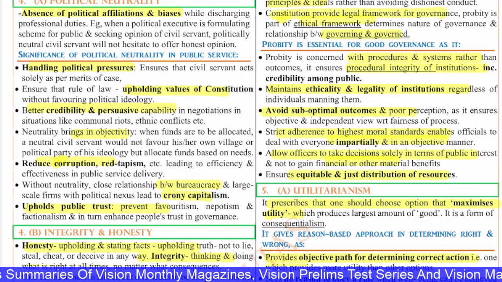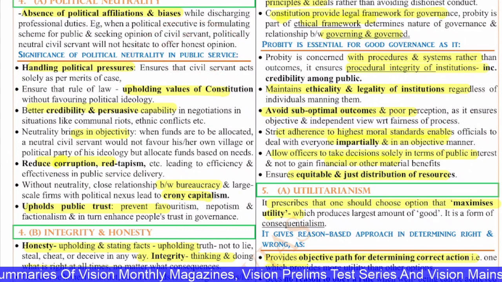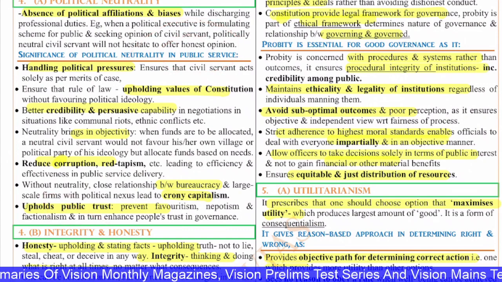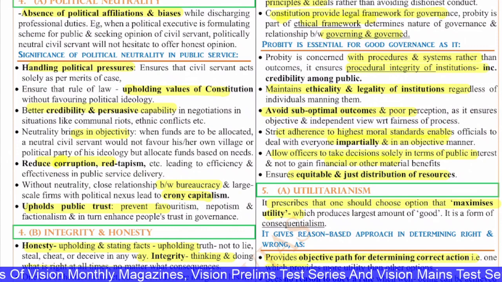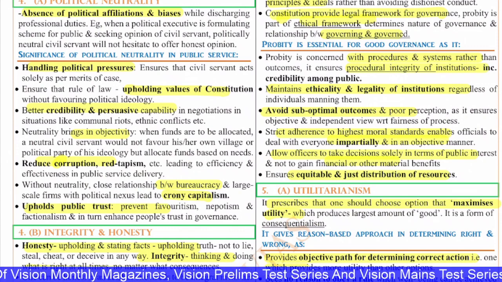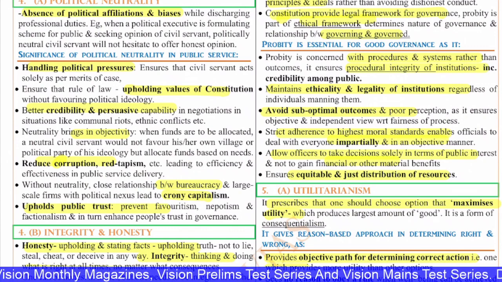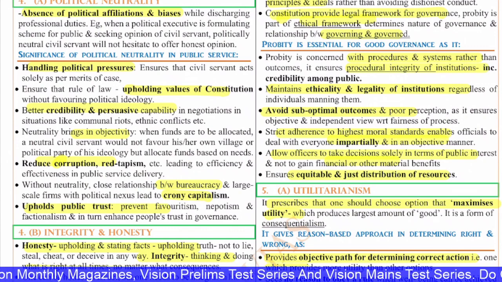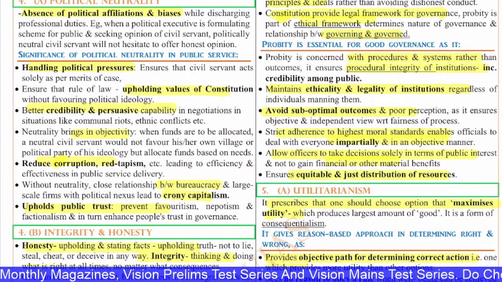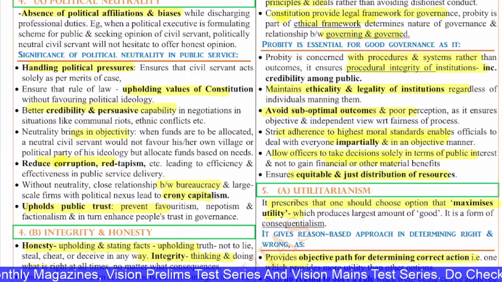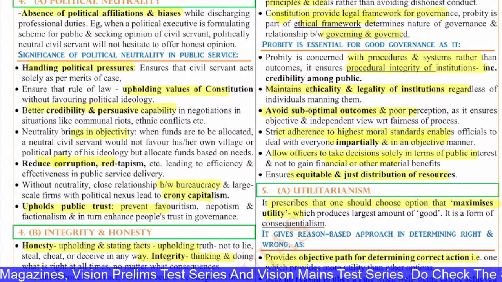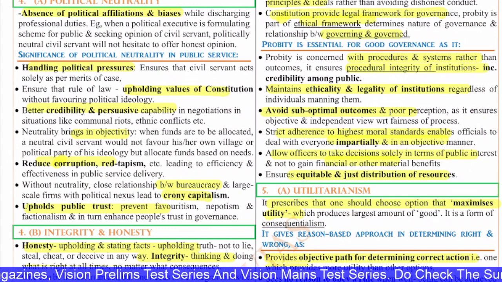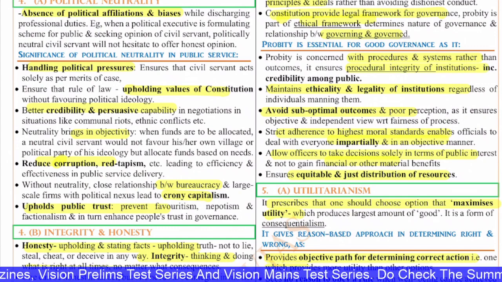Also, political neutrality will ensure that there is public trust in the system. It will ensure that there is no favoritism, because today, in Indian democracy, no party or government is permanent. It is the governance which is permanent. People change, but the system will be there. So the bureaucrat who has a long career has to serve the system. It's not about the people in power. People will change, but the institutions will remain. So this is the thing.